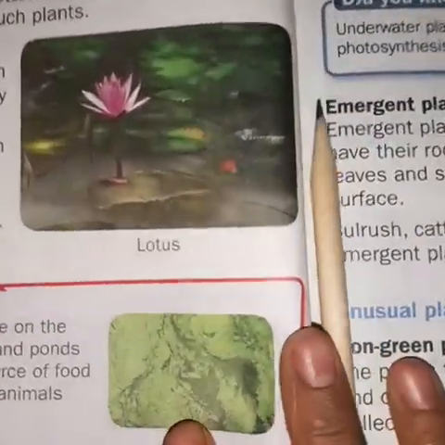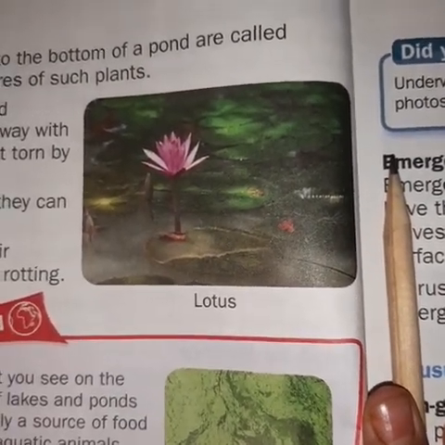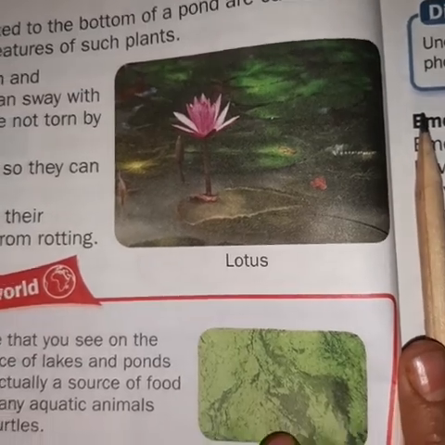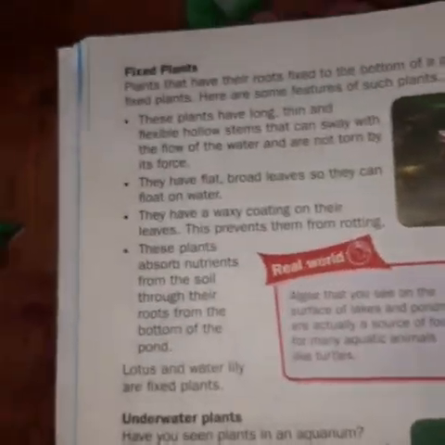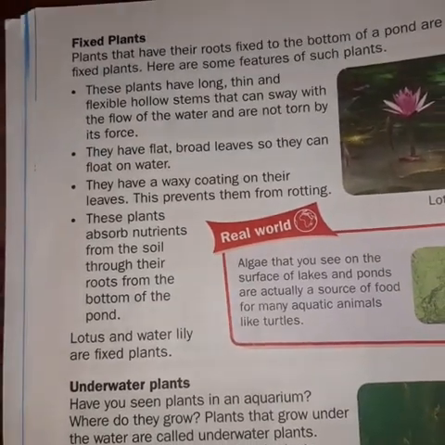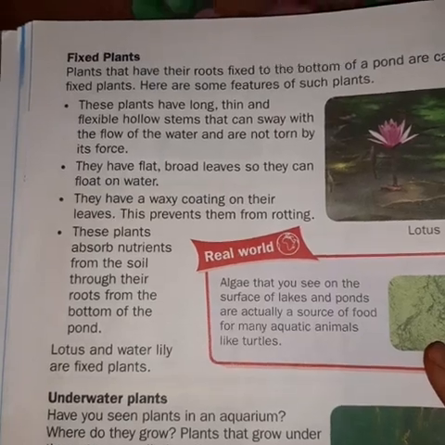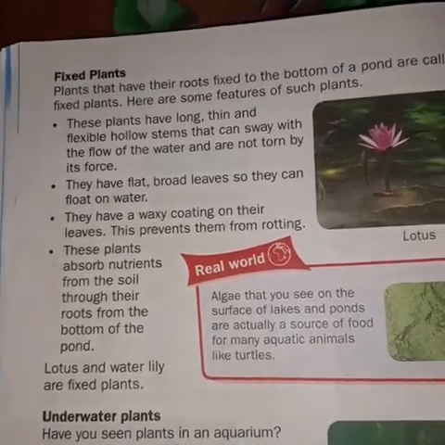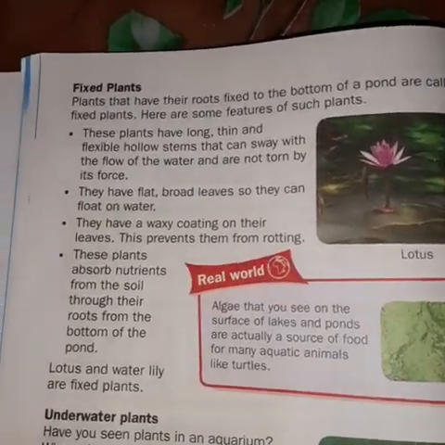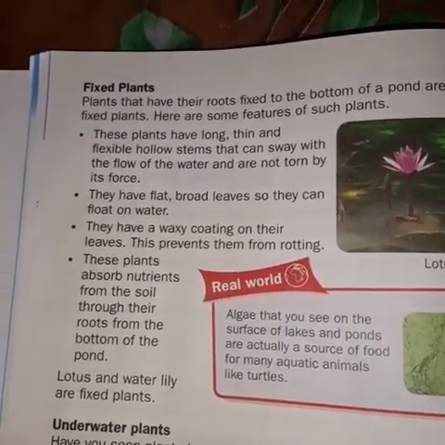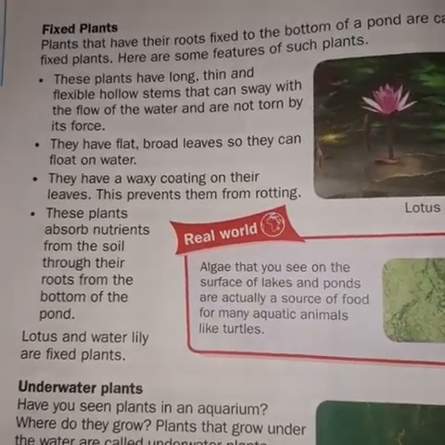An example of a fixed plant is given. This is lotus. You must have seen lotus in any kind of stream or pond near your house. So this plant has fixed roots. These plants have long, thin and flexible hollow stems that can sway with the flow of the water and are not torn by its force. Their stems are very long, thin and flexible, so they can move with the flow of water and will not be torn into two pieces by the force of the water.